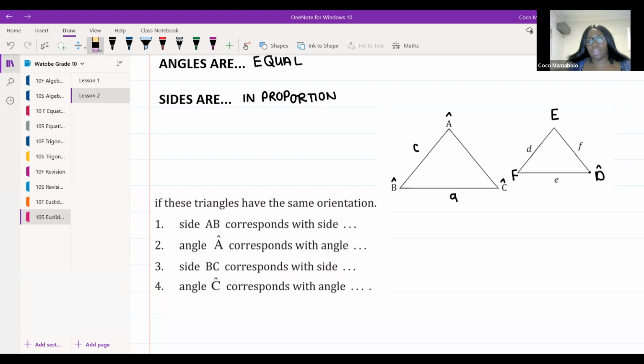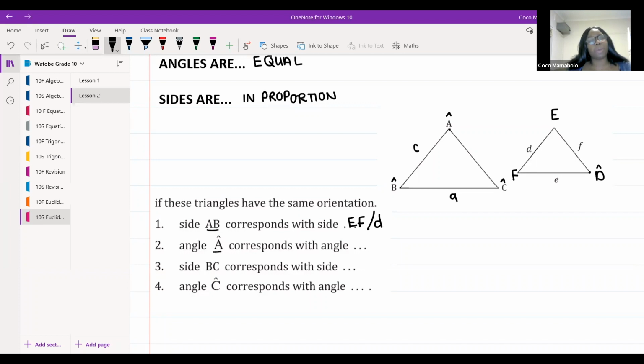So now I'm going to ask you guys, I'm looking at triangle ABC, and I want you guys to compare it to triangle EFD. Side AB corresponds with which side in the other triangle? Can you guys tell me? Side AB will correspond with which side? Oh, 100%. It corresponds with side EF, or if you wanted to, you could call it side small d. Same thing. All right. Then it says angle A.